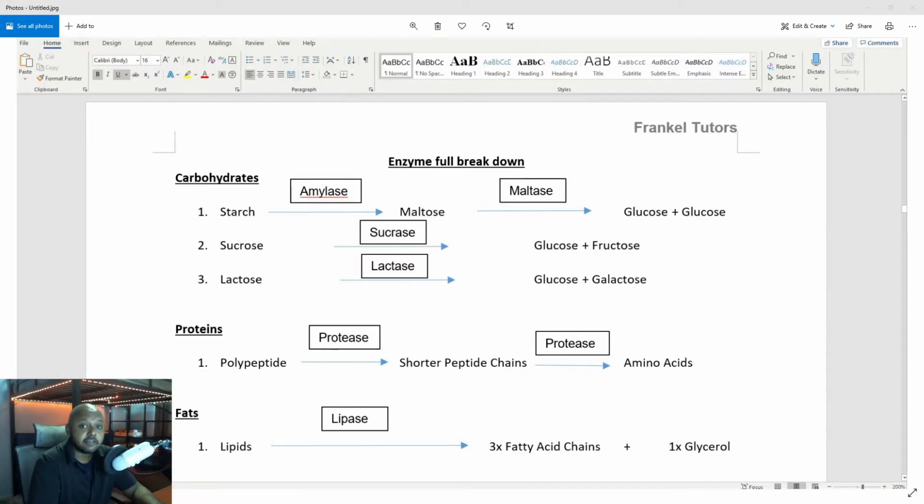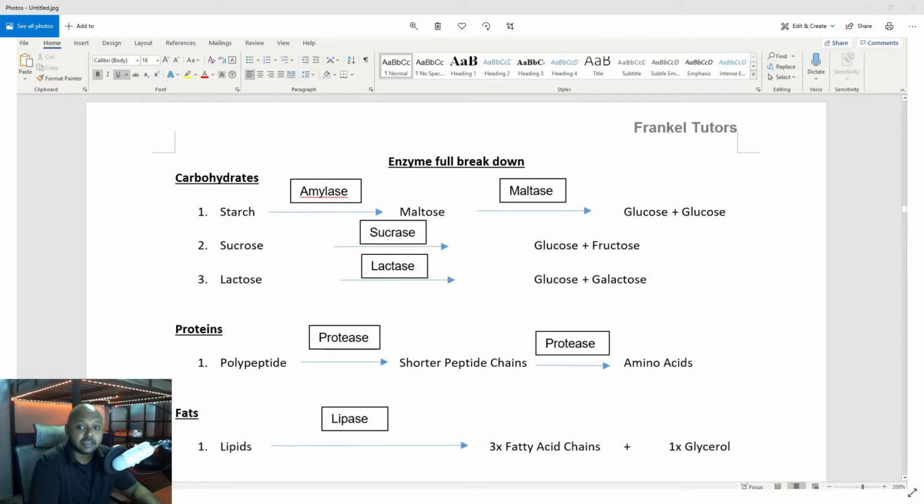Now don't forget, salivary amylase isn't only present in your mouth. Our pancreas also produces pancreatic amylase, which is secreted in our small intestine. So remember that. The other two sugars, sucrose as well as lactose, are also digested in your small intestine.